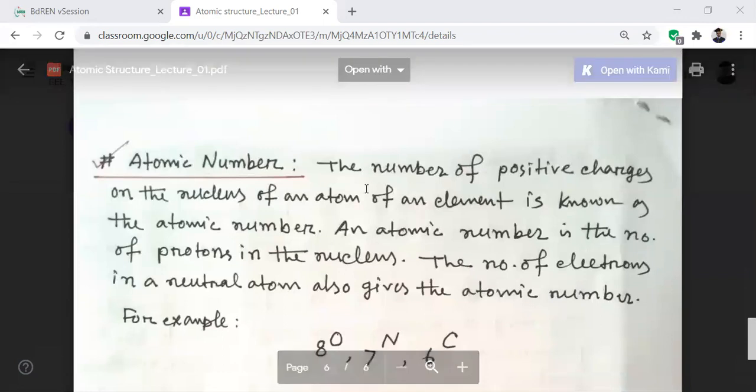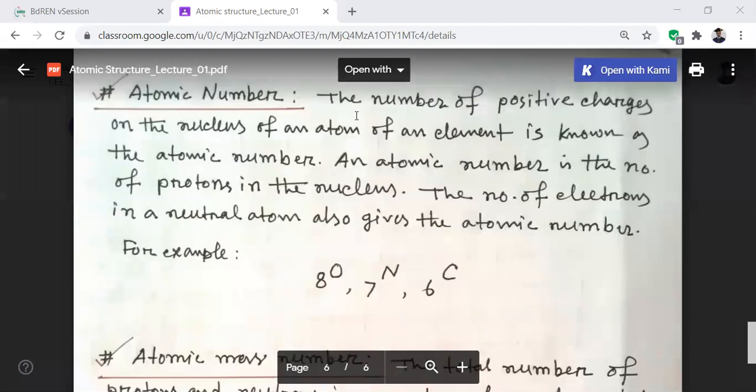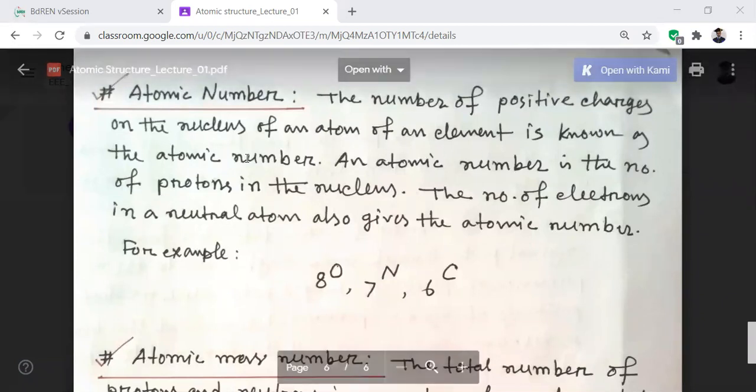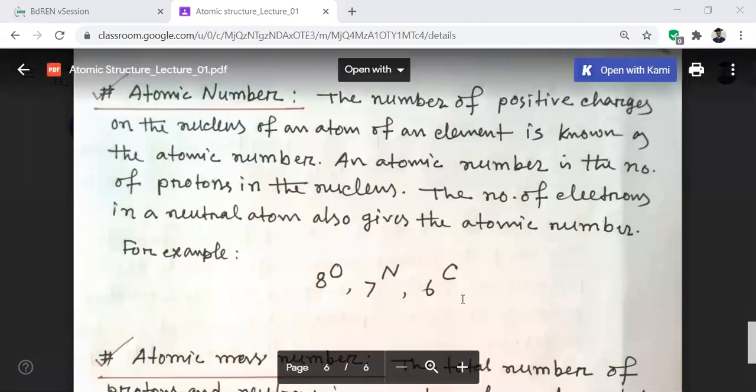Okay, so another two terms you know very well, atomic number and atomic mass or mass number. The number of positive charges on the nucleus of an atom of an element is known as atomic number. An atomic number is the number of protons in the nucleus, you know. The number of electrons in a neutral atom also gives the atomic number. তাহলে কোন একটা অ্যাটমের প্রোটন নাম্বারটা হচ্ছে তার অ্যাটমিক নাম্বার, পজিটিভ চার্জ যে নিউক্লিয়াসে থাকে সেটাই হচ্ছে তার অ্যাটমিক নাম্বার। আর নিউট্রাল অ্যাটমের ক্ষেত্রে number of electrons and number of protons are always same. Is it okay? তোমরা সবাই জানো তো এটা, তাই না?